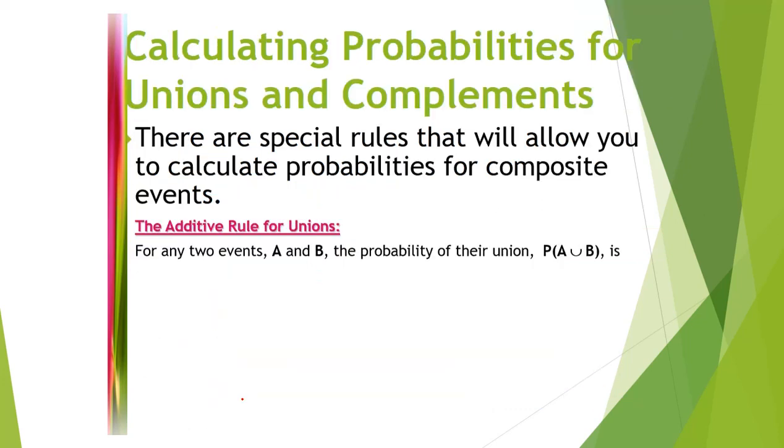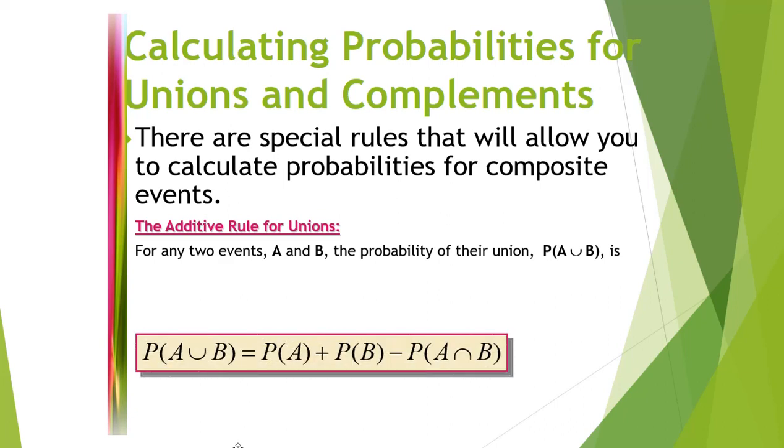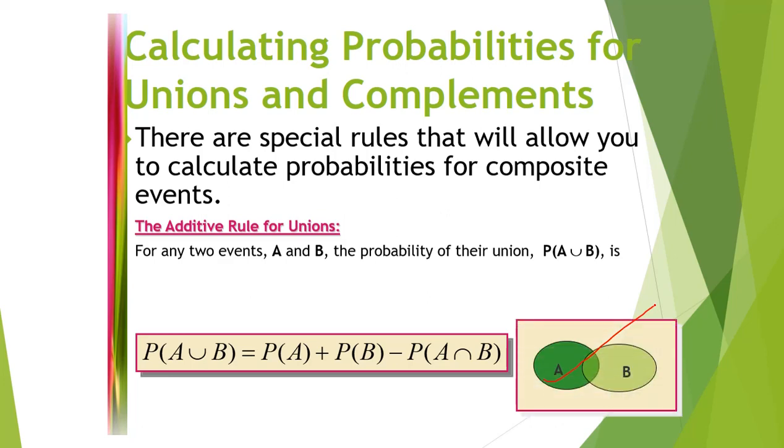Now you can see one more example. Calculating probabilities for union and complements. There are special rules that allow you to calculate probabilities for composite events. Now we can see the addition theorem result. Probability of A union B equal to probability of A plus probability of B minus probability of A intersection B. This is the diagrammatic representation.